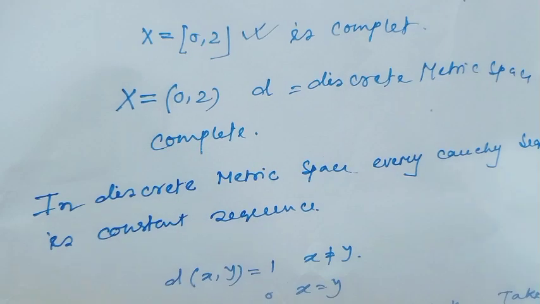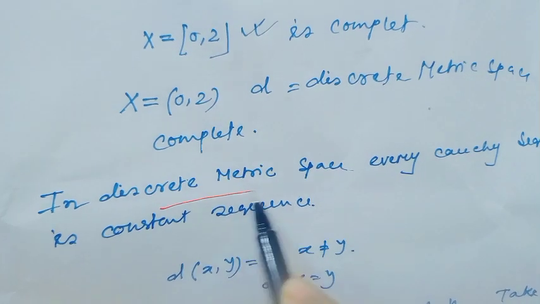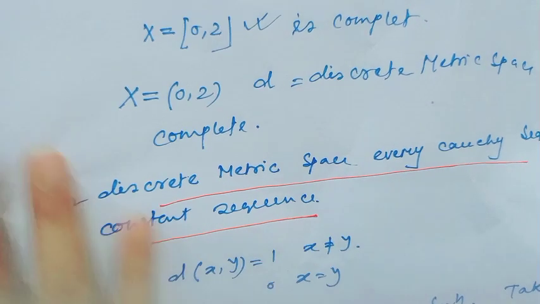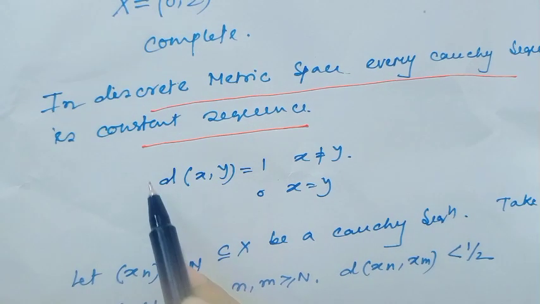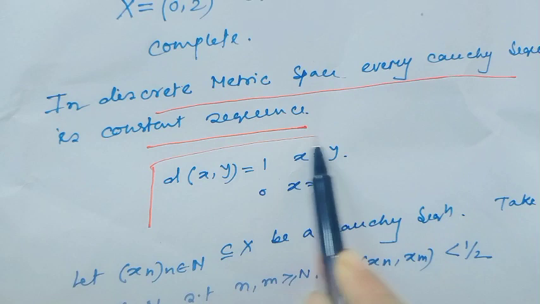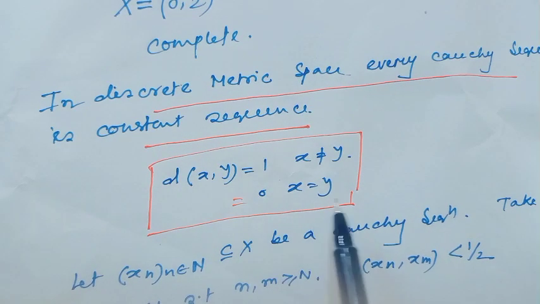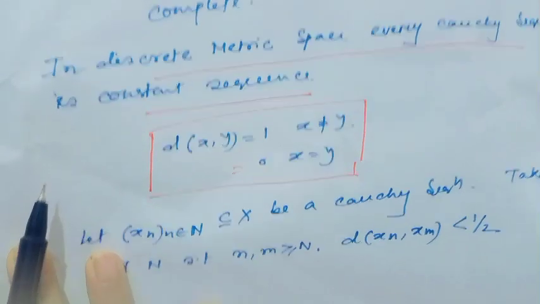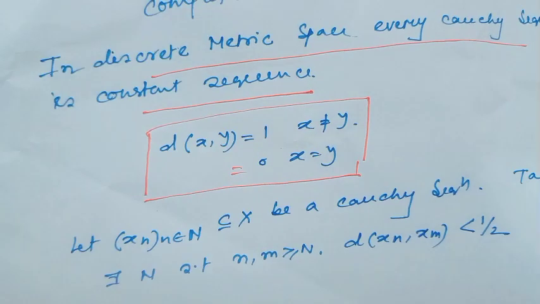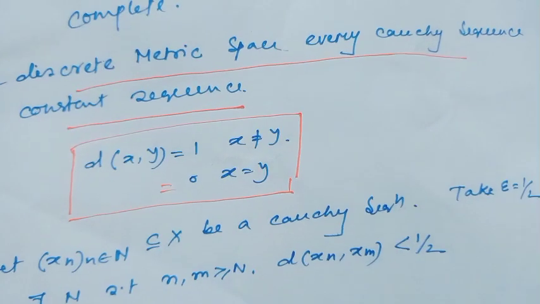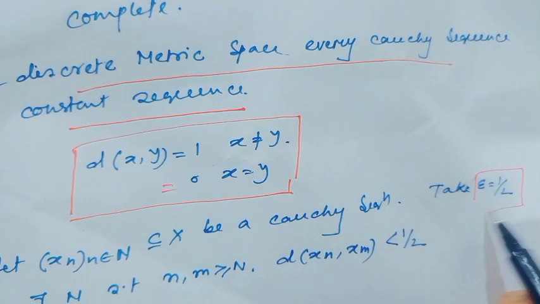Because we all know that in a discrete metric space, every Cauchy sequence is eventually constant. In the discrete metric, d(x, y) equals 1 when x is not equal to y and 0 when x equals y. Consider x_n to be a Cauchy sequence. Then take epsilon equal to half.